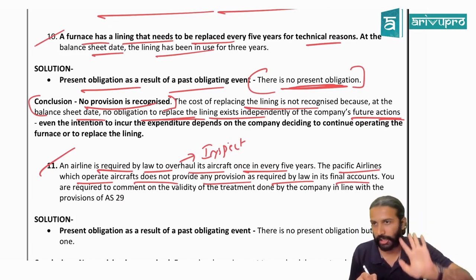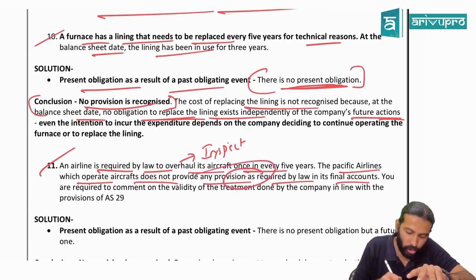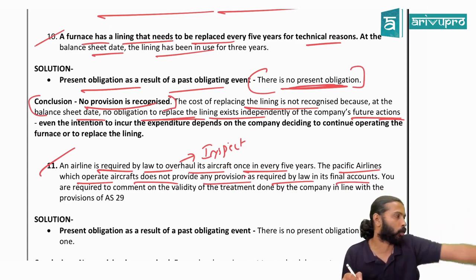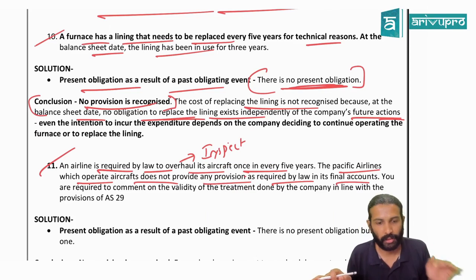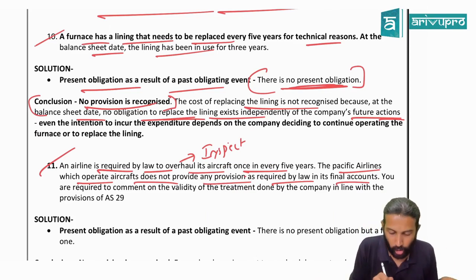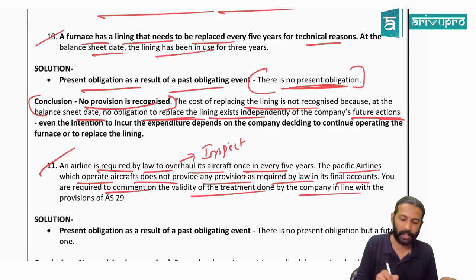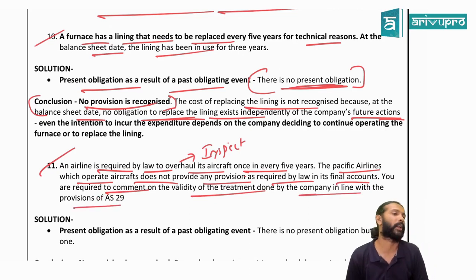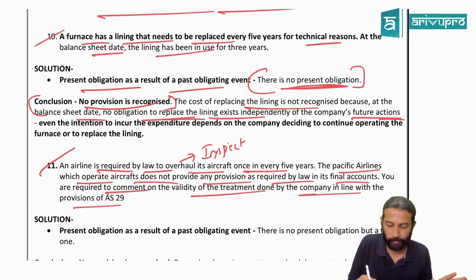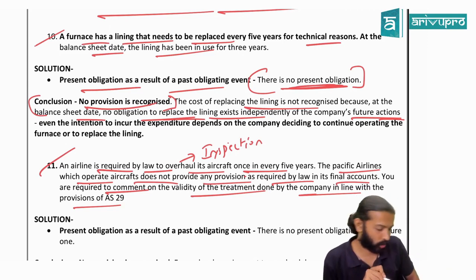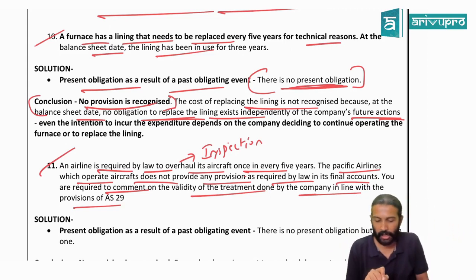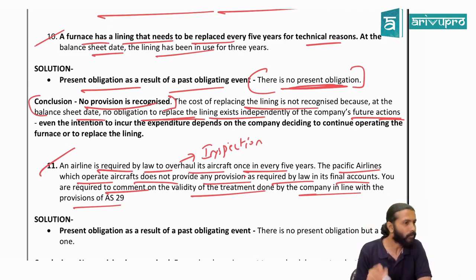There will obviously be charges. Yes or no? This company has not made provision for those inspection charges or overhaul charges. They have not yet made it in their final accounts. You are required to comment on the validity of the treatment done by the company as per the provisions of AS 29. They have not made provision for this inspection or overhaul charges. Are they right in doing so, or should they make the provision? That is the question they're asking. What do you think? Make the provision.